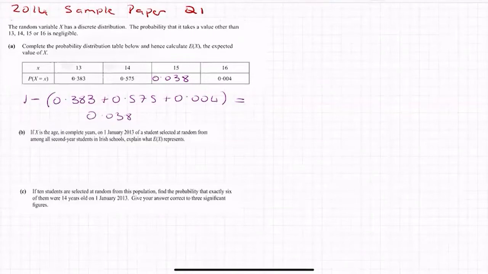If X is the age in complete years on the 1st of January 2013 of a student selected at random from among all second year students in Irish schools, explain what E of X represents. So expected value, okay, so E of X is always expected values. So if X is an age in complete years, explain what E of X means.